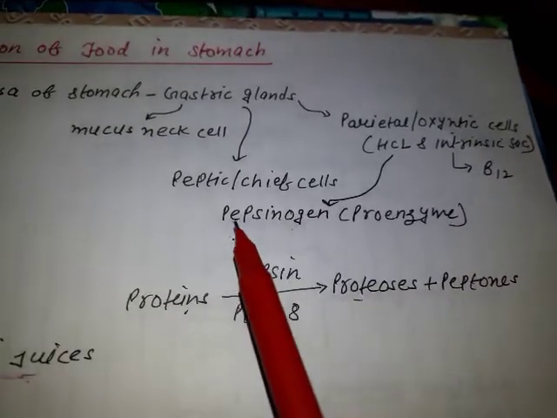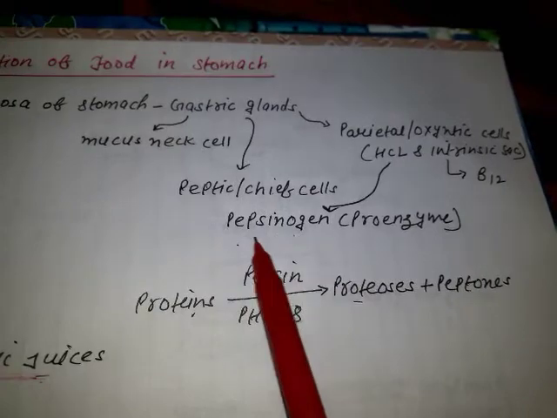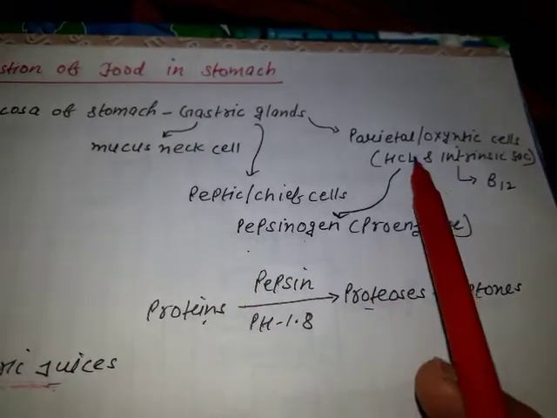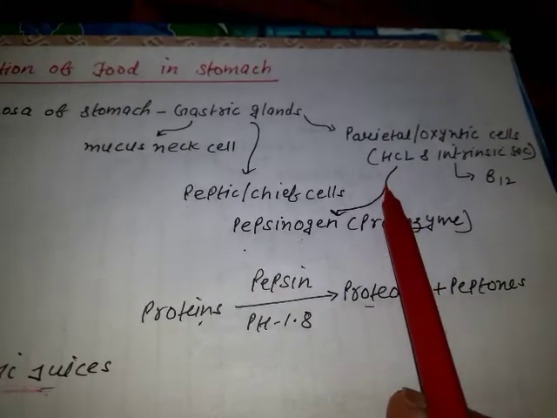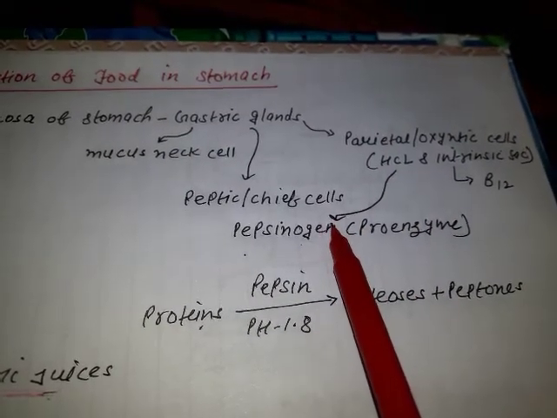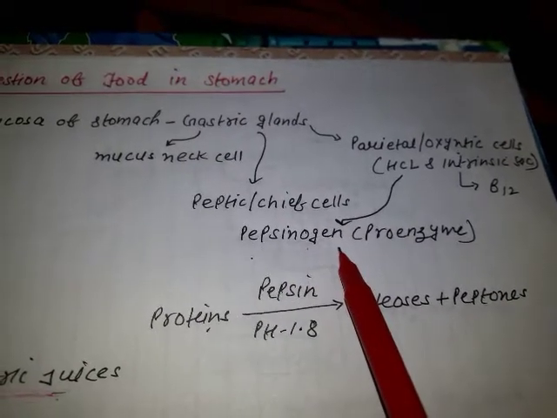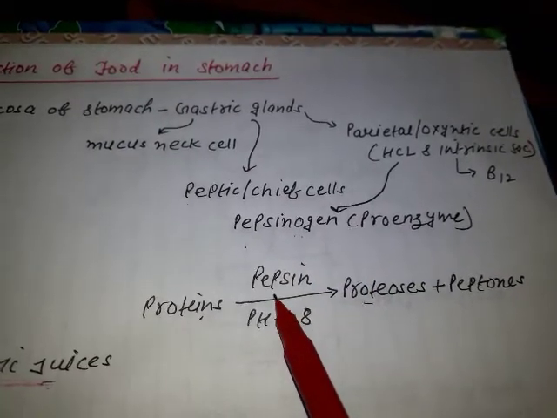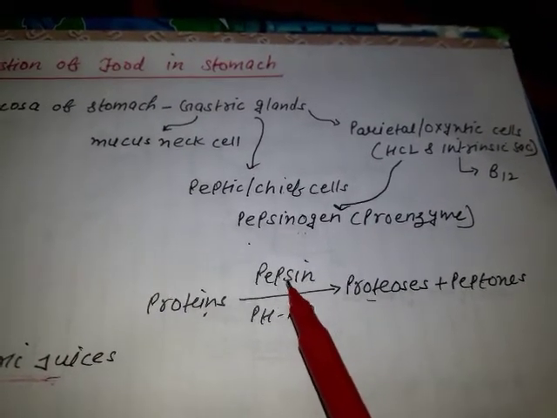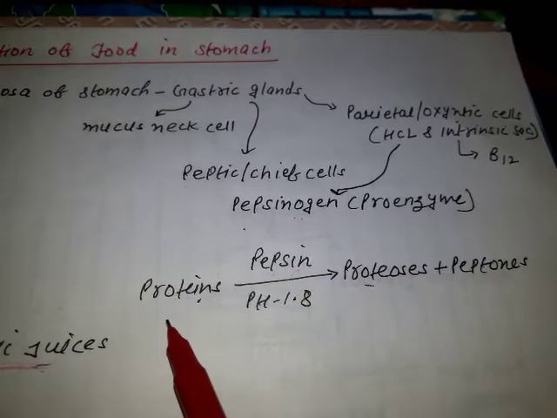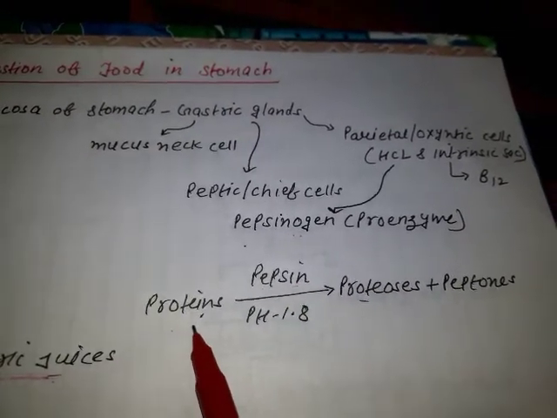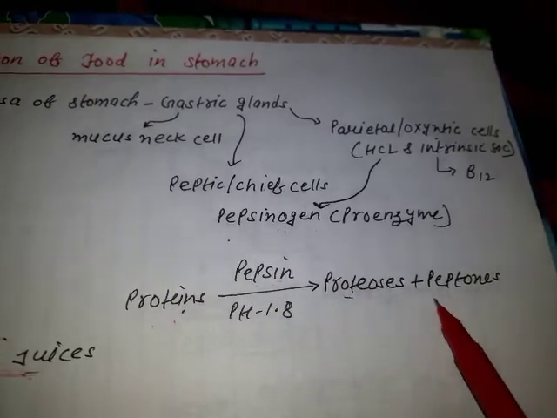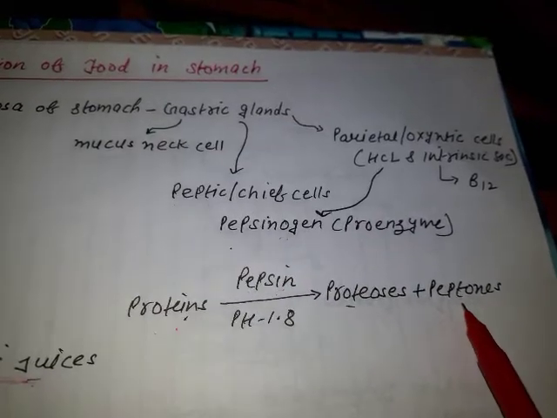Fine. Now this pepsinogen is present in the inactive form. It is secreted by the peptic cell. Now this HCl will act on the inactive enzyme pepsinogen and convert it into its active form, that is pepsin. Now this pepsin will work on the protein, and protein will get converted into proteoses and peptones. Peptones are also called peptides.